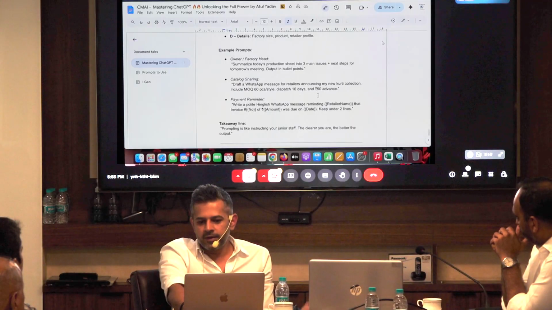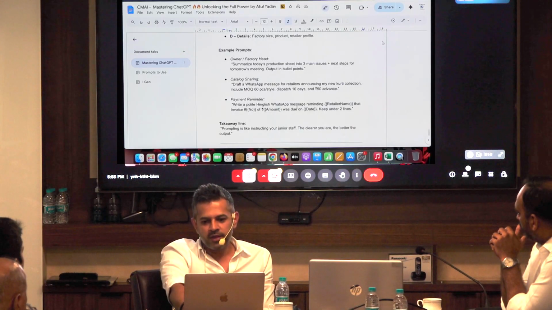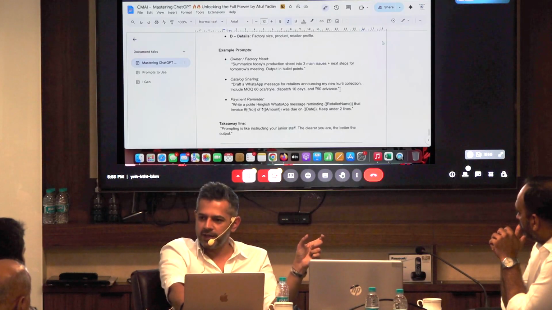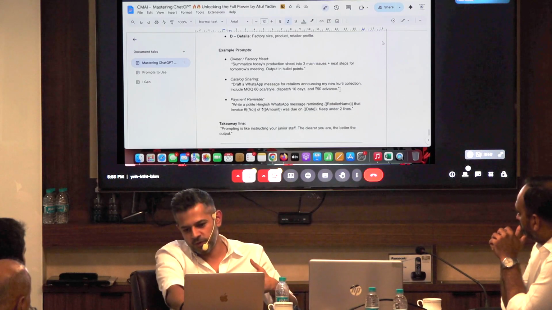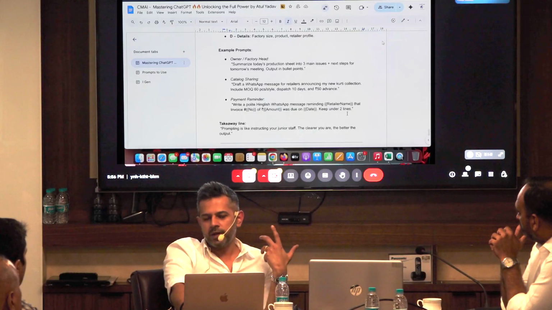And again, if it's a payment reminder, write a polite English WhatsApp message reminding the retailer. The retailer's name can come over there, so I'll leave that blank so that you can fill it up once the response comes out. Then add invoice number and amount and due date, and keep it under 2 lines. So that's the best way.